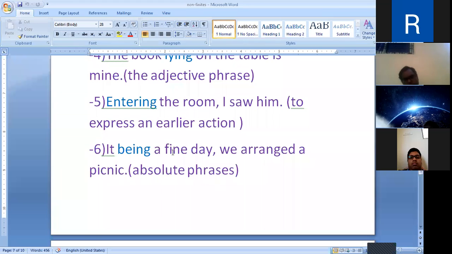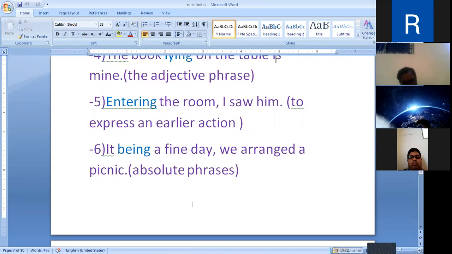It being a fine day, we arranged a picnic. God willing, we will meet again. God willing is an absolute phrase. To form the absolute phrase, the present participle is used.